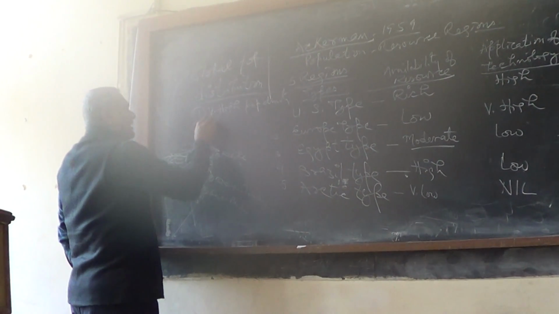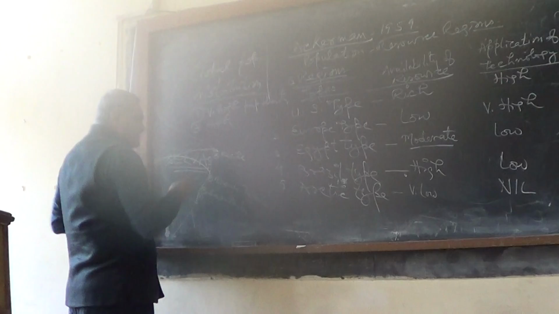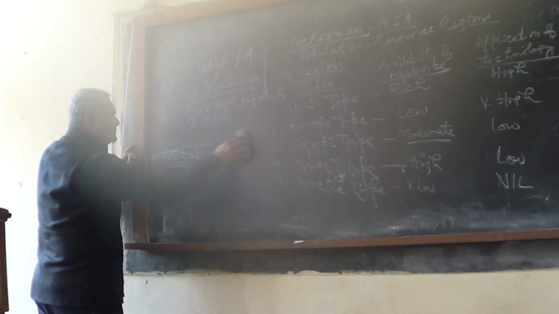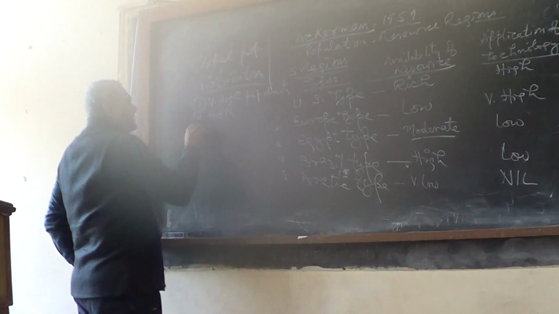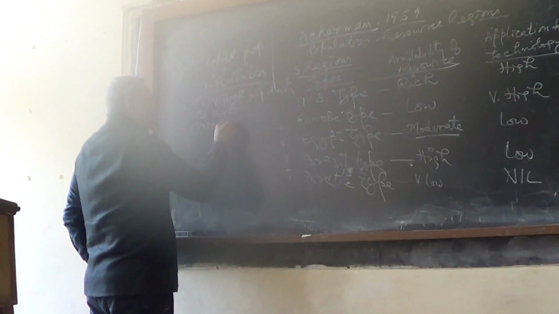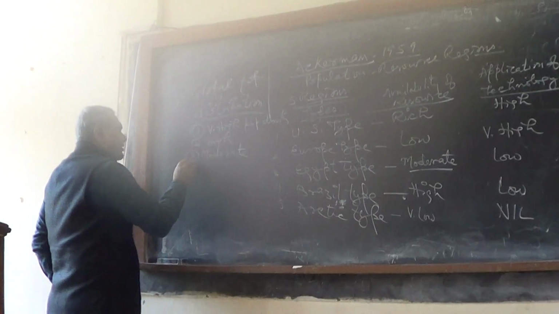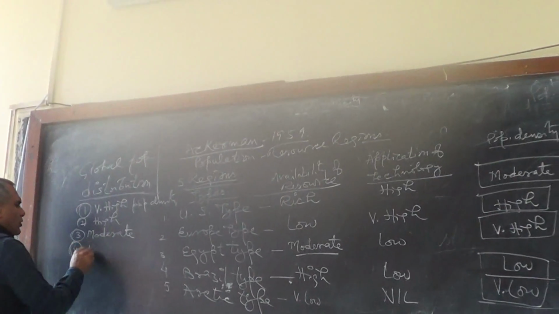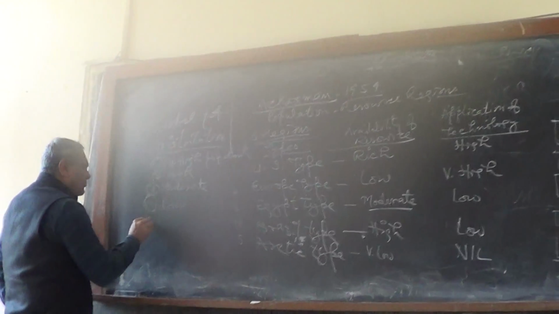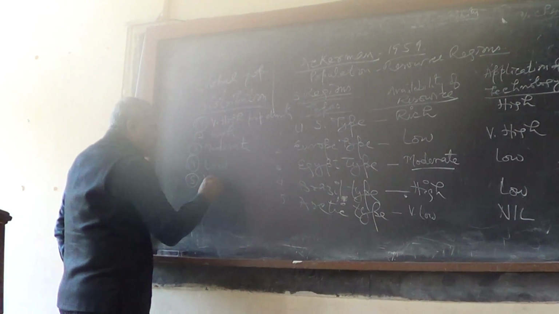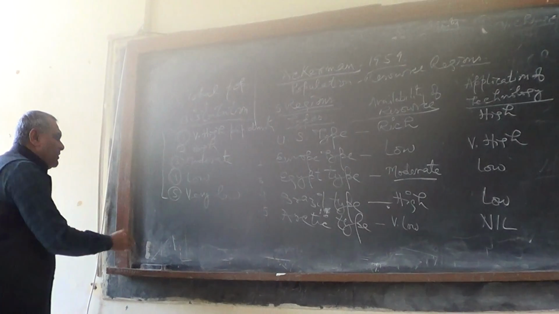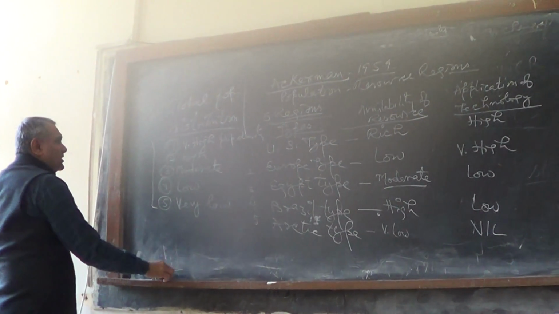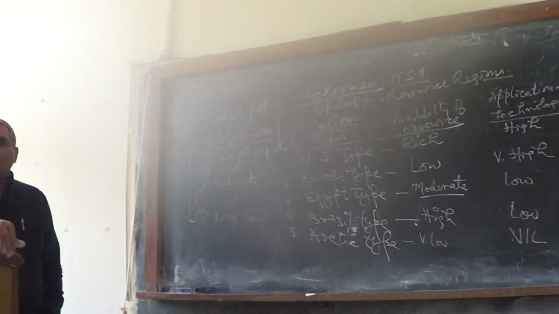Number 2 is high population density region. Number 3 is moderate density region. Number 4 is low population density region, and number 5 is very low population density. So there are 5 different types of regions in the distribution of the world population.